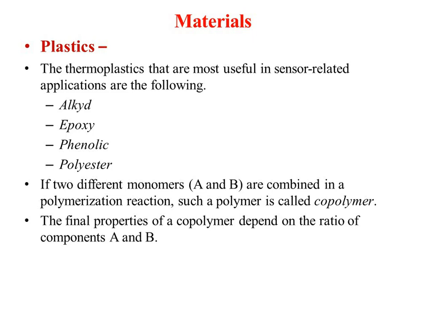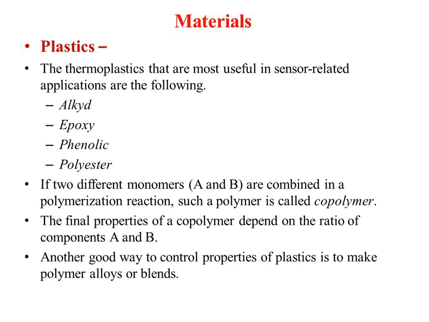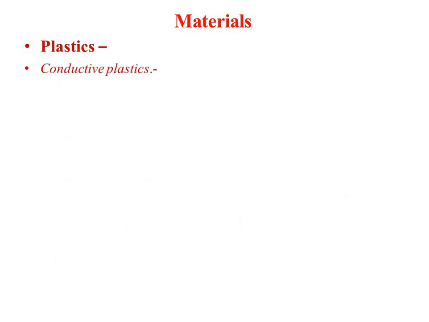Another good way to control the property of plastic is to make a polymer alloy or blends. From that also you can control the properties of the plastics.